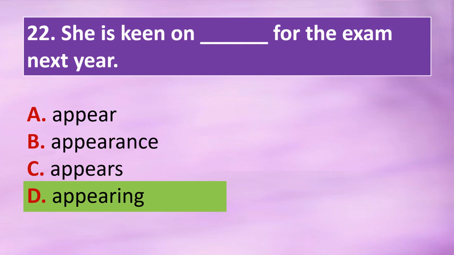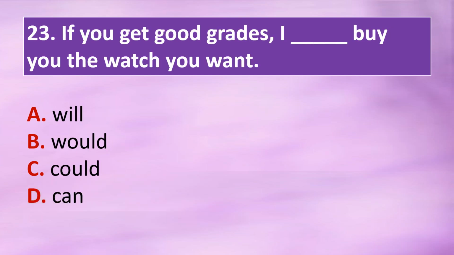Question 23. If you get good grades, I dash buy you the watch you want. Option A, will. Option B, would. Option C, could. Option D, can. The correct answer is option A, will. If you get good grades, I will buy you the watch you want.